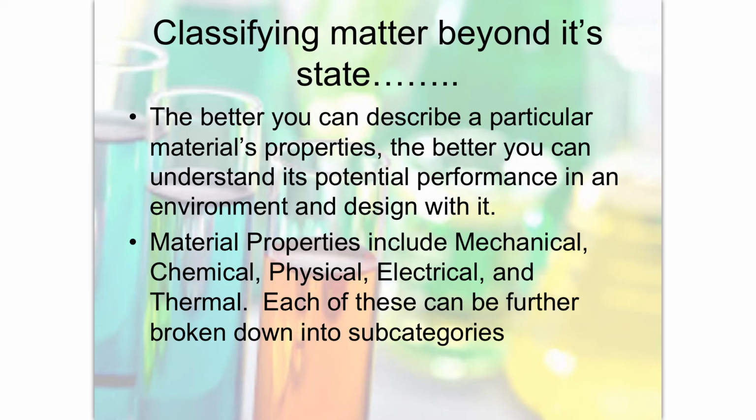So by understanding the properties, now you have a better understanding of how the environment's going to handle this material, and you can design with it. So the material properties that we consider are mechanical, chemical, physical, electrical, and thermal. The ones we are most interested in for this particular class will be chemical and physical, some thermal, and some mechanical.